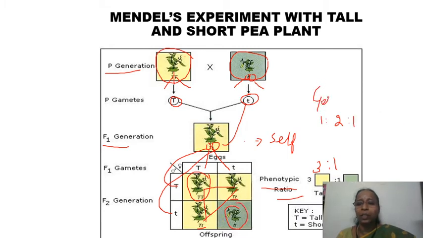So this is going to be the genotypic ratio. So phenotypic ratio is 3:1 and genotypic ratio is 1:2:1. See, this is only a ratio. It doesn't mean that he was working with only one plant and raising only 4 plants from that. It is not like that.